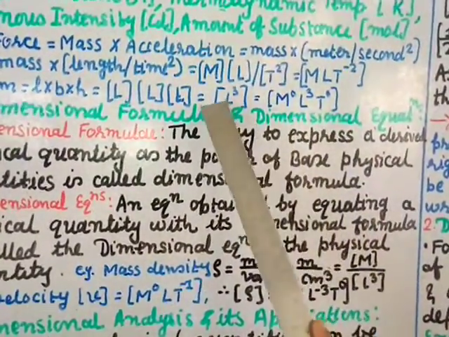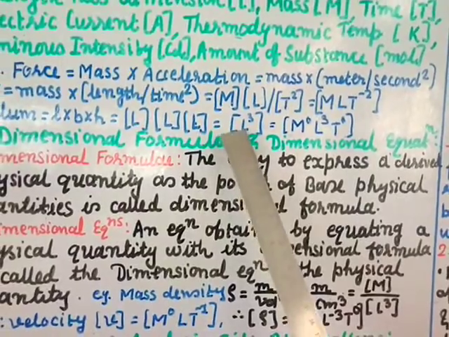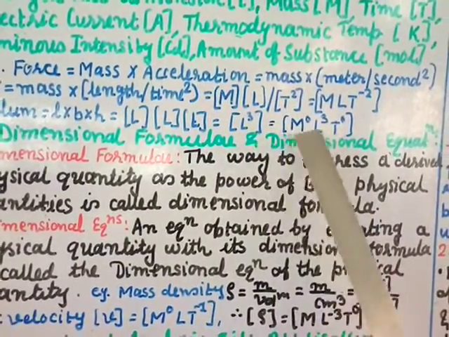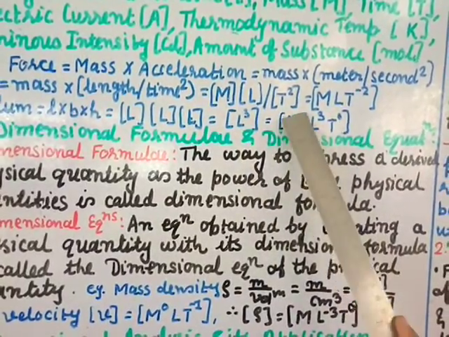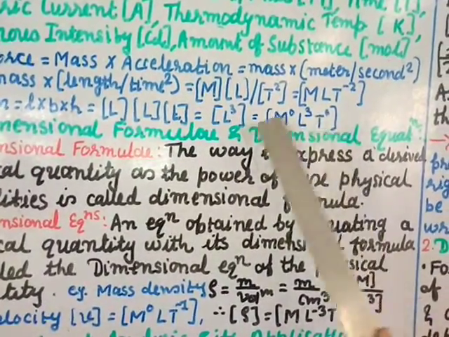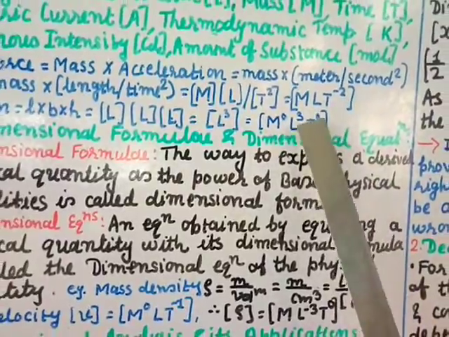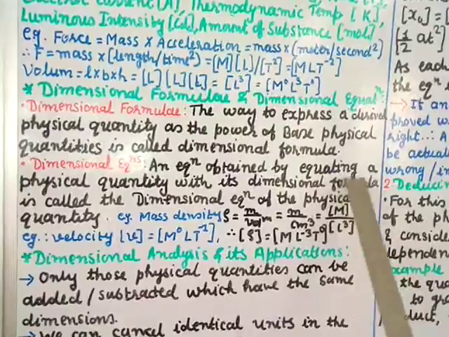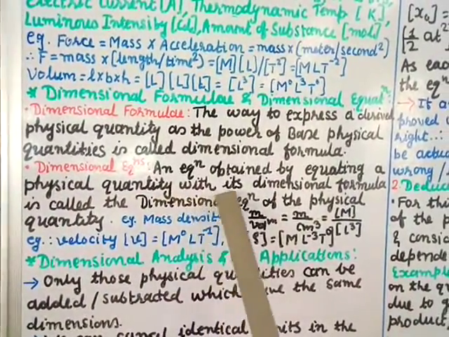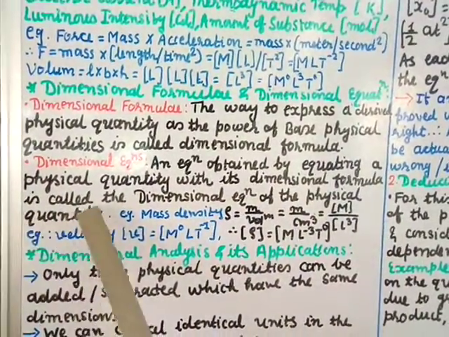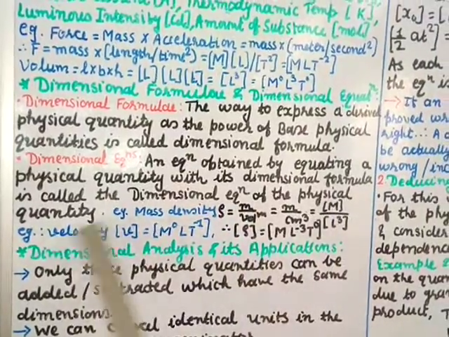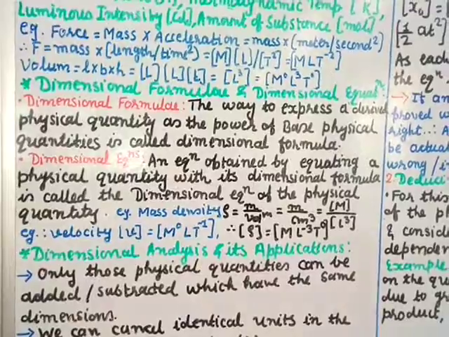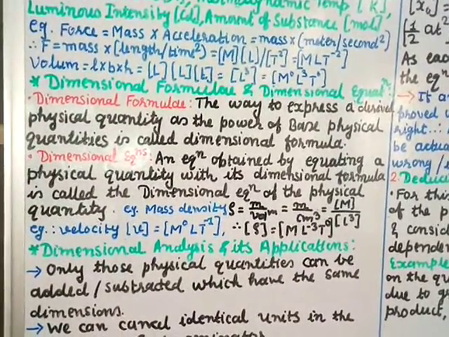Here I am getting only L. The physical quantity is L here, but there is no M and T. So we can write this as M naught L power 3 T power naught. So this is called your dimensional formula. Dimensional equations: an equation obtained by equating a physical quantity with its dimensional formula is called the dimensional equation of the physical quantity. So you equate the physical quantity with the dimensional formula, then you call that an equation.